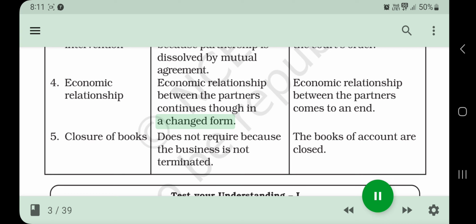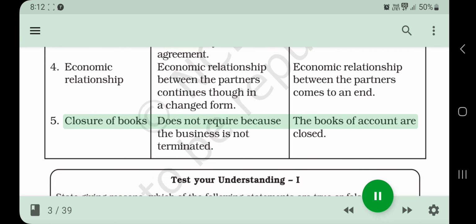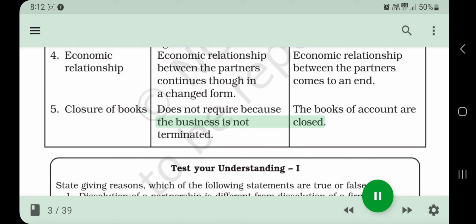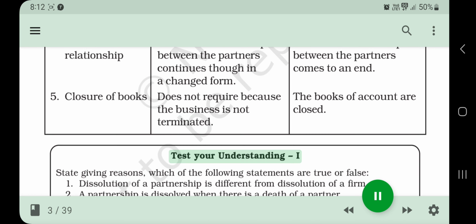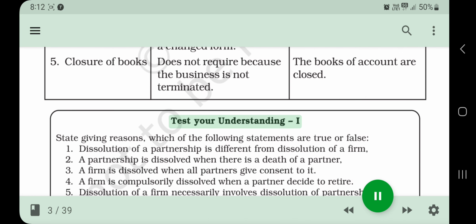Continues though it comes to an end, in a changed form. 5. Closure of books is not required because the books of account are not closed. The business is not terminated.